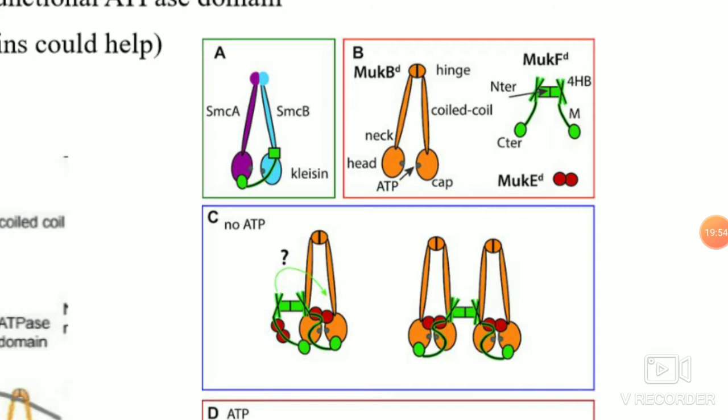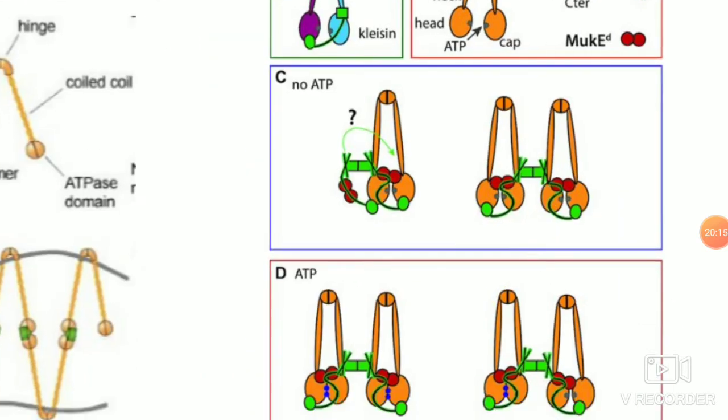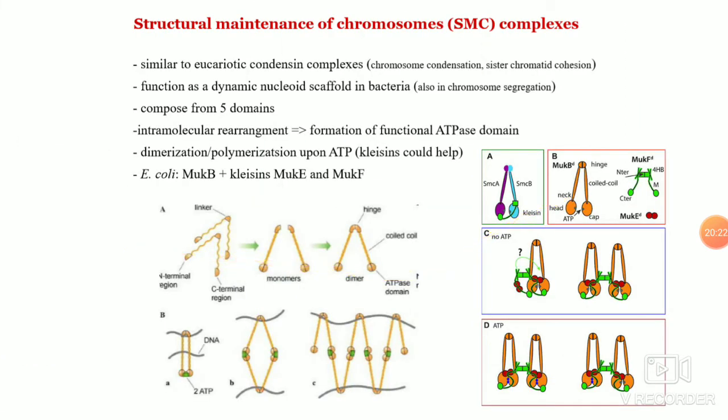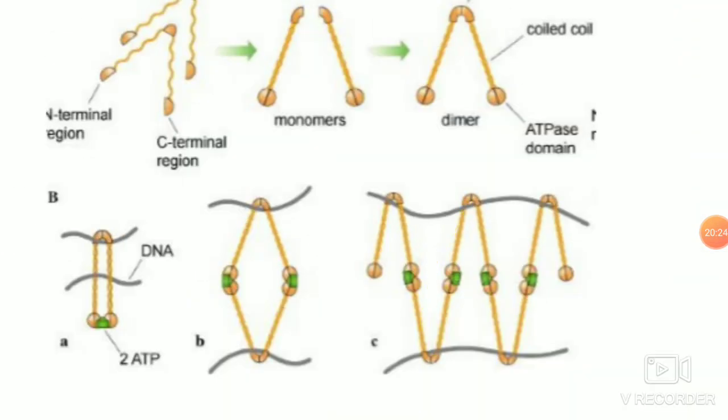The main structural SMC complex protein is the MukB protein, which further interacts with, or can bind to, other proteins called MukF and MukE. In an ATP dependent manner, they form a complex. This complex binds in the presence of ATP, they dimerize, and that will bind to the DNA in this fashion and then further help in compaction of the DNA.